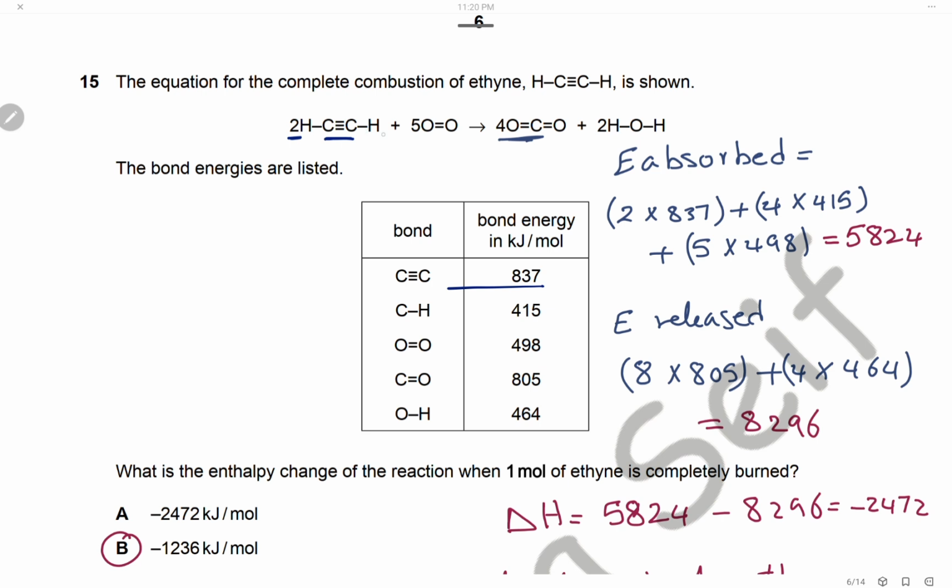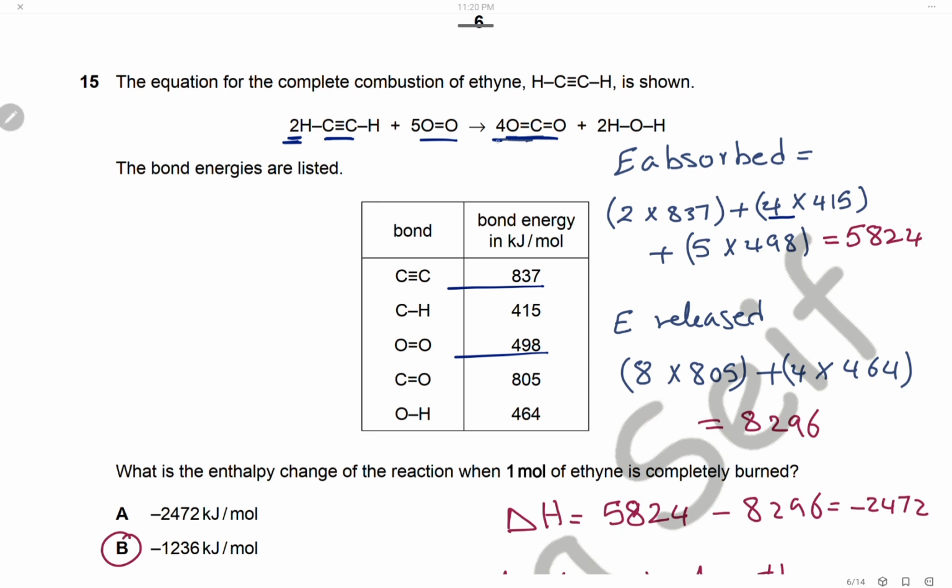And we have 6 carbon-hydrogen bonds in 1 molecule, so we will have to multiply by 2. We will have a total of 12 carbon-hydrogen bonds and 7 oxygen-oxygen double bonds. We will multiply this number by 7 to get a total energy absorbed of 5,824.